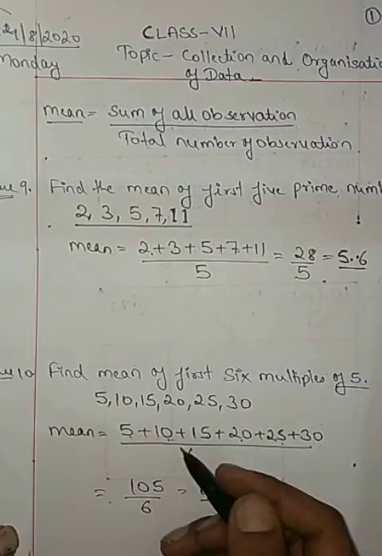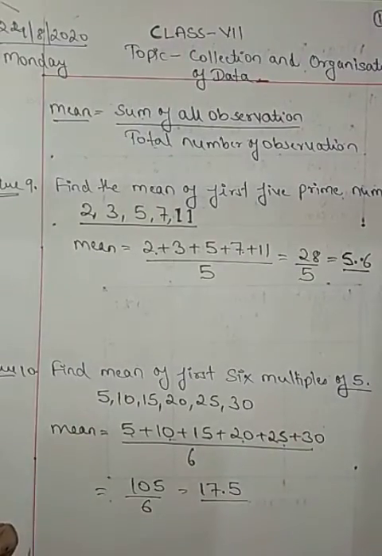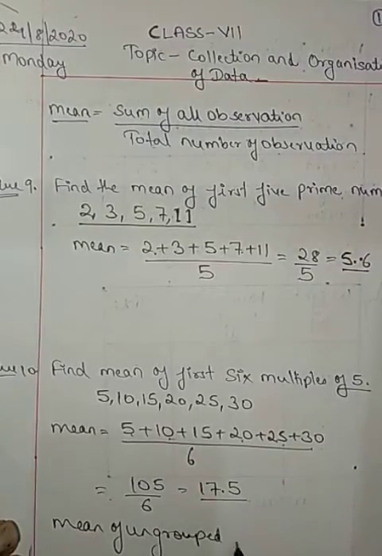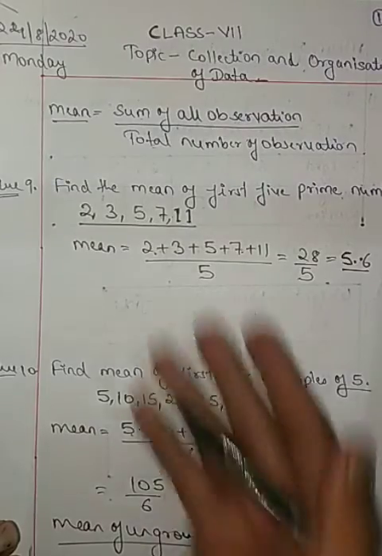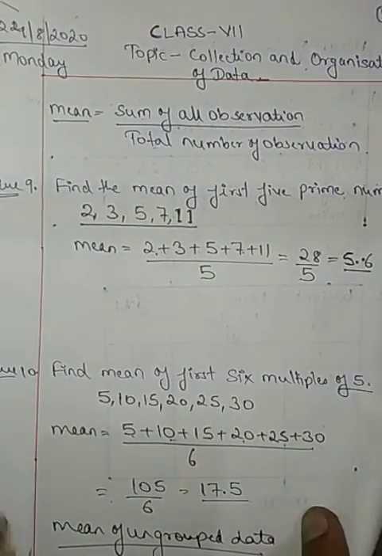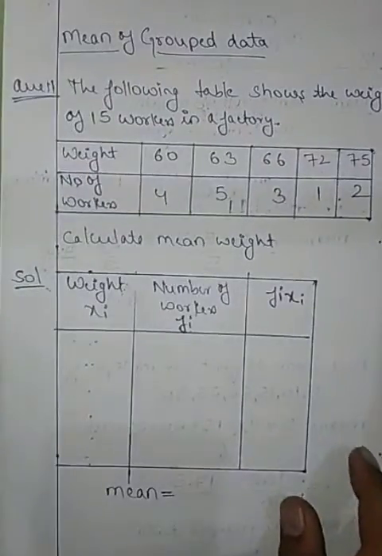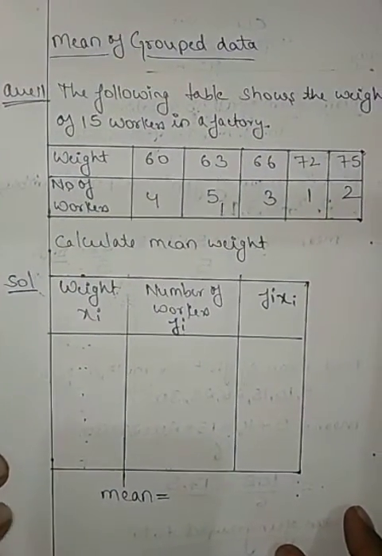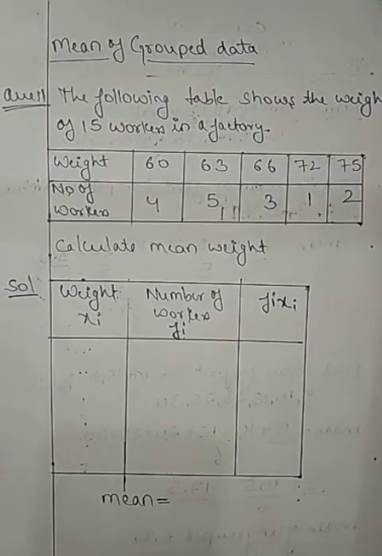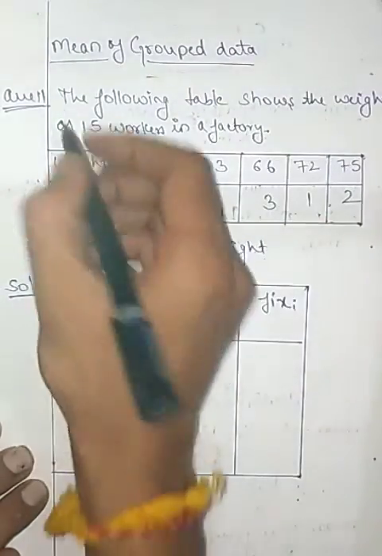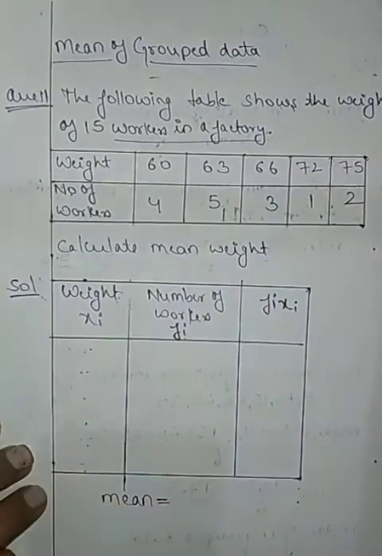So this was the mean that we discussed earlier, and this we call the mean of ungrouped data. Ungrouped data, or we can say raw data. Today we are going to discuss the mean for grouped data. Grouped data means the data that we have in the form of a table. I have taken question number 11 from your exercise. In the first exercise, the following table shows the weight of 15 workers in a factory.